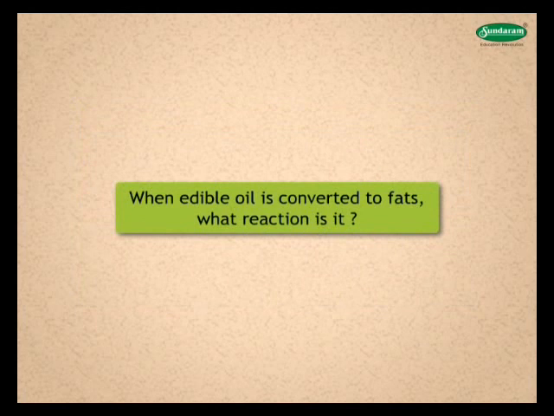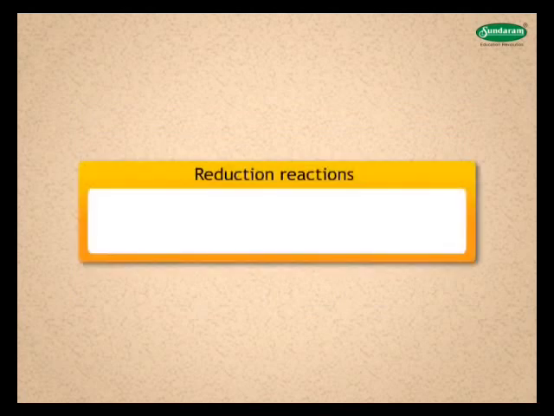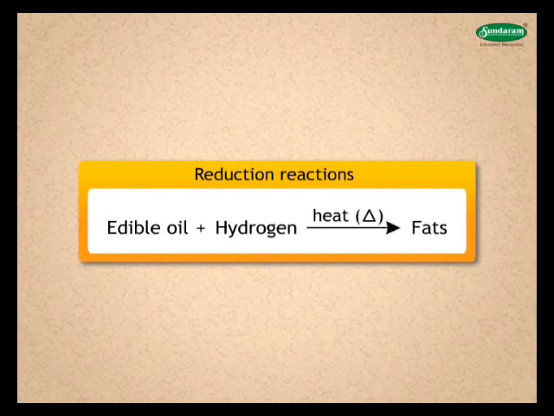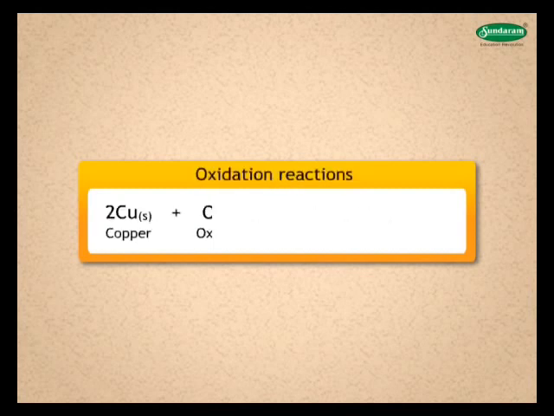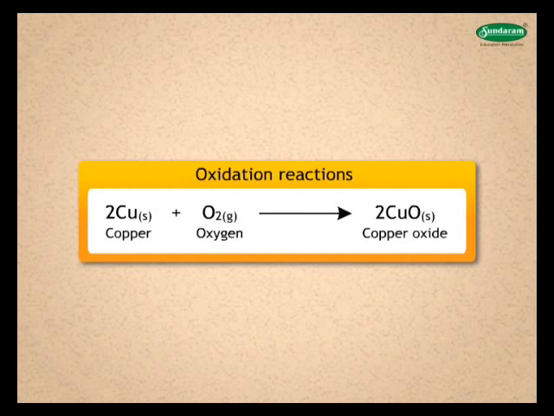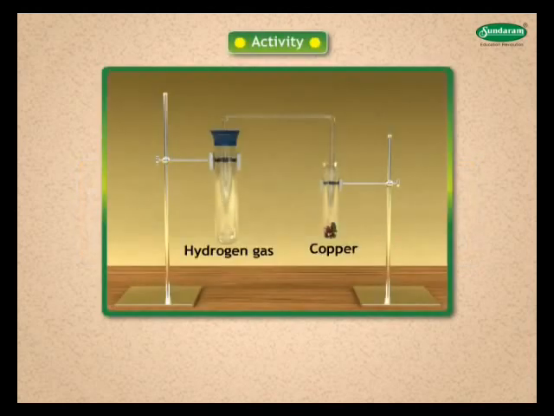When edible oil is converted to fats, what reaction is it? Express this reaction in words. This reaction is reduction. Edible oil plus hydrogen on heating gives fats. Recall this reaction. 2Cu solid plus O2 gas gives 2CuO solid. It is an oxidation reaction. Why? Because oxygen is added. When hydrogen gas is passed over black copper oxide, a pinkish-brown coating of copper is obtained.